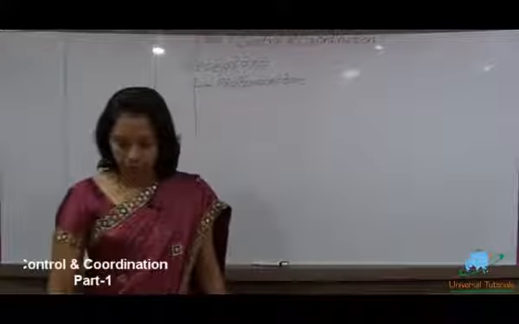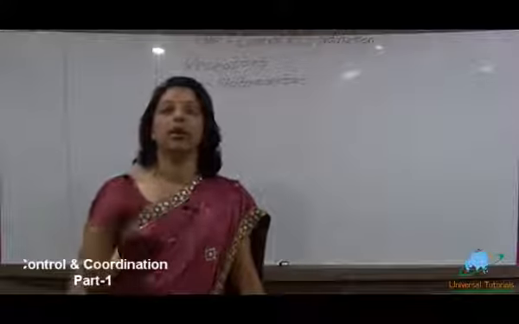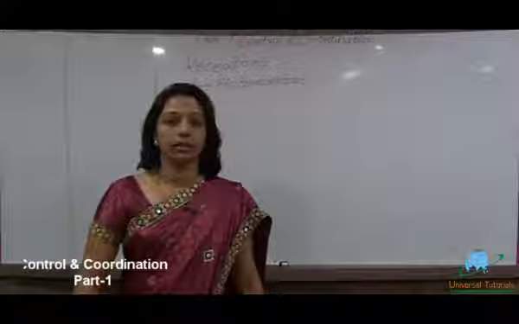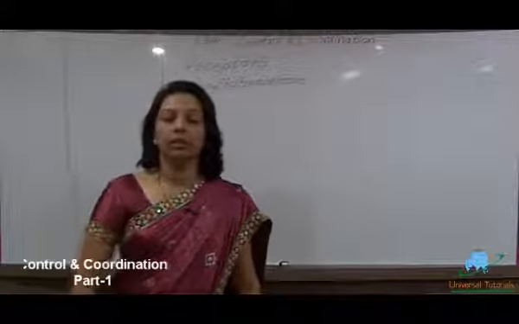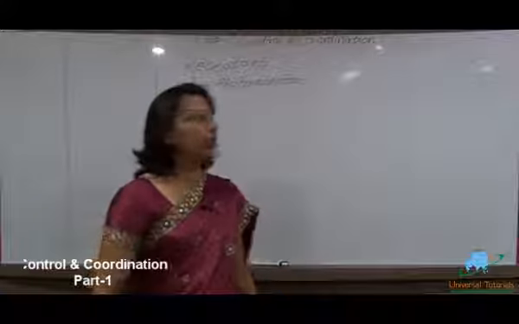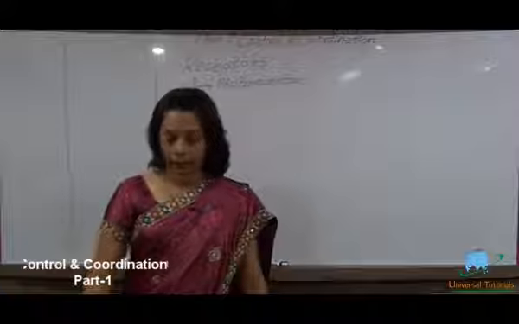So photoreceptors means the sense organ which is responding to the light, that is the eyes. So whenever we are seeing anything, that is only possible because of the photoreceptors, and the sense organ is the eye.